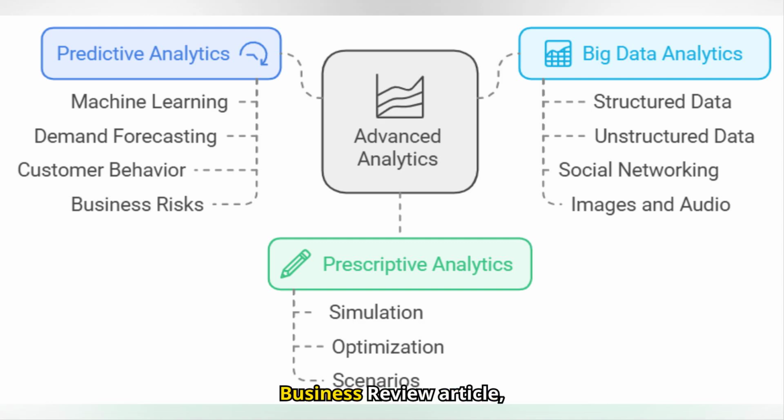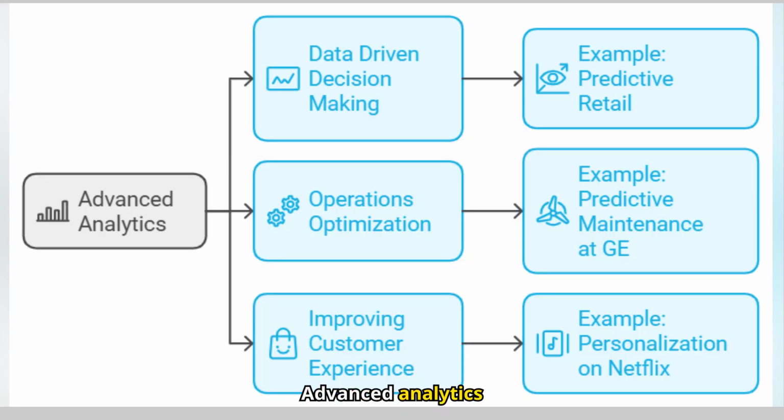According to a Harvard Business Review article, these techniques help companies capture valuable information for better decision-making. Advanced analytics transforms decision-making by providing accurate and relevant information in real time. It shows how companies can act proactively using data instead of assumptions, improving strategic planning. For example, a retail company can use predictive analytics to adjust its inventory and avoid overstocking or product shortages, thereby increasing operational efficiency. According to a McKinsey study, companies that adopt advanced analytics can improve productivity by 6% and profitability